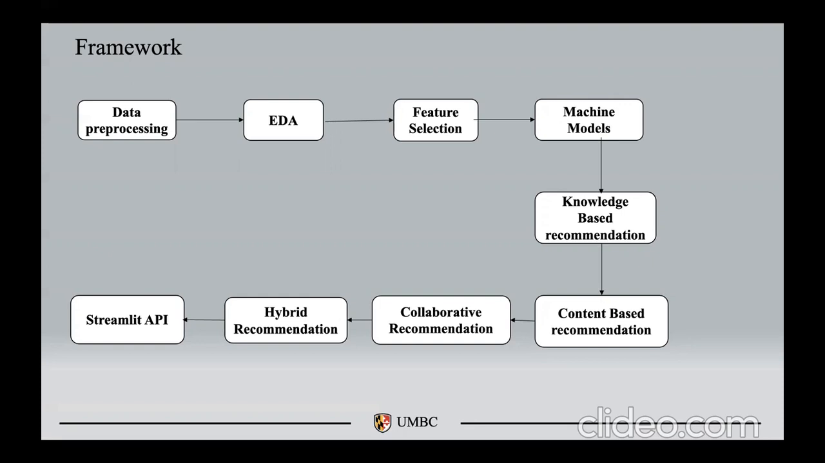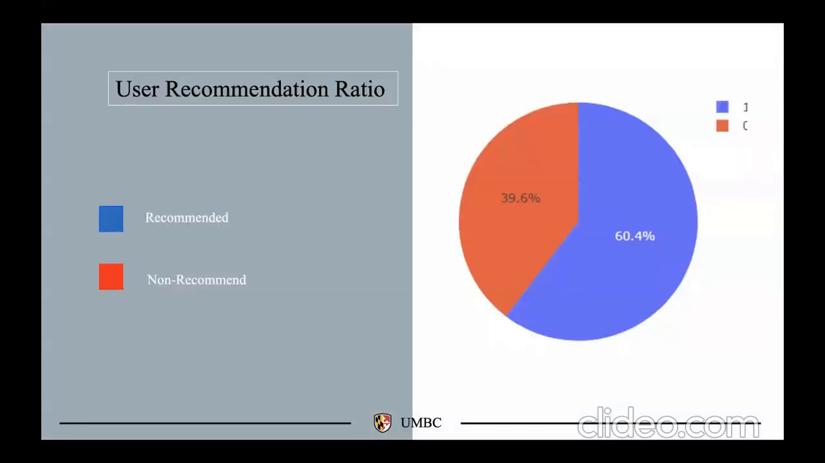Next, we have applied multiple classification models like logistic regression, Gaussian Naive Bayes, KNN classifier, and random forest. And we have used various recommendation algorithms like knowledge-based recommendation, content-based recommendation, collaborative recommendation, and hybrid recommendation to recommend an airline to the user. Finally, we have deployed our project, the airline recommendation system, on Streamlit. We'll explain in detail in our further slides. And now my friend Bharat will take over from here.